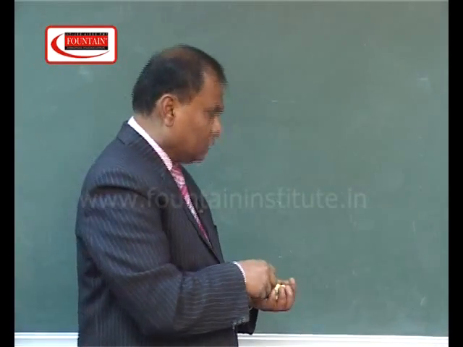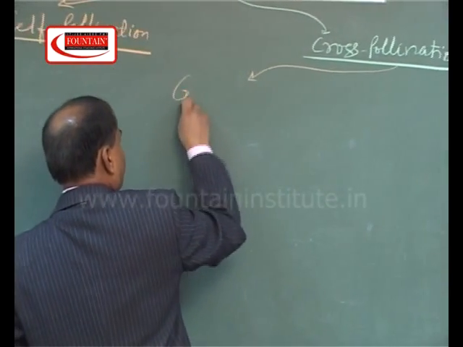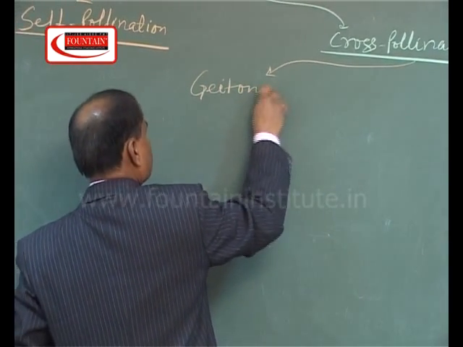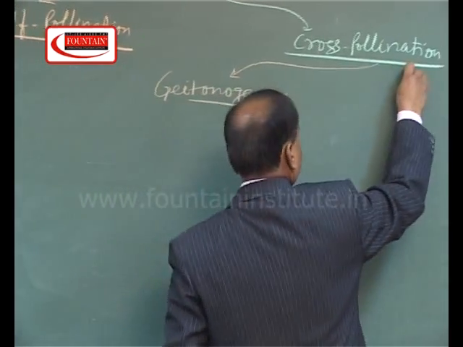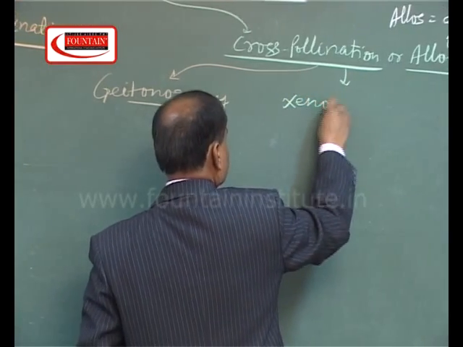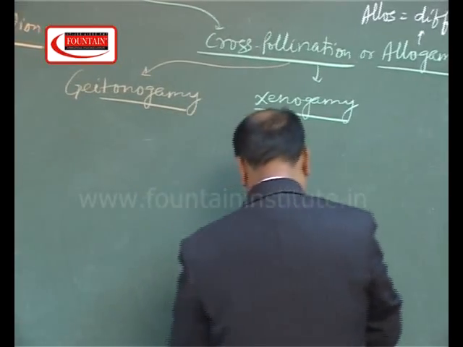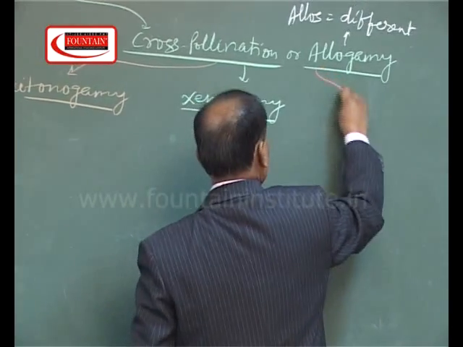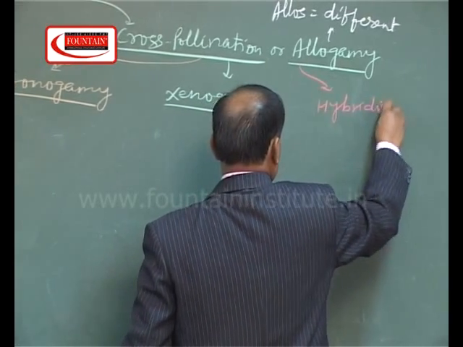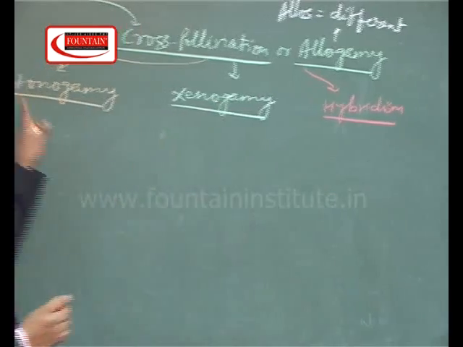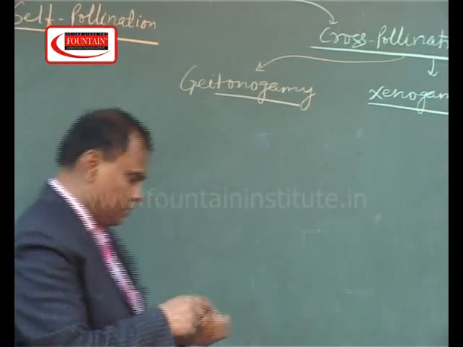So cross-pollination is of three types: Geitonogamy, xenogamy and hybridism.